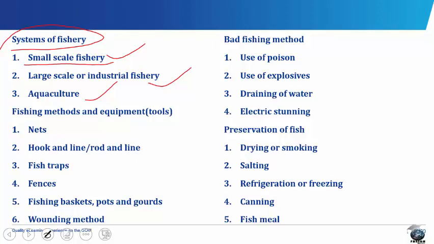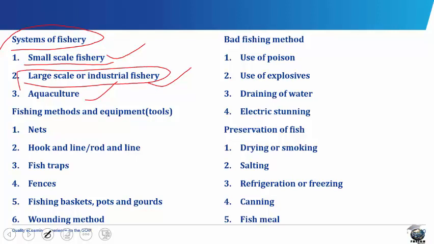The main features of small-scale fisheries are the use of simple equipment like wooden dugout canoes or bamboo rafts, catching of fishes by simple methods like poles, nets, hook and line, etc. Small quantities of fishes are caught for family use in the small-scale fishery.